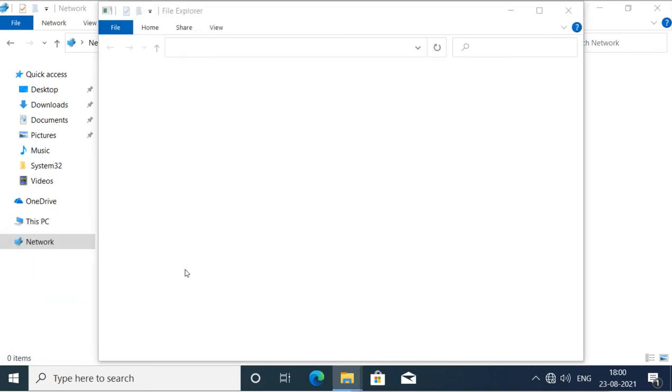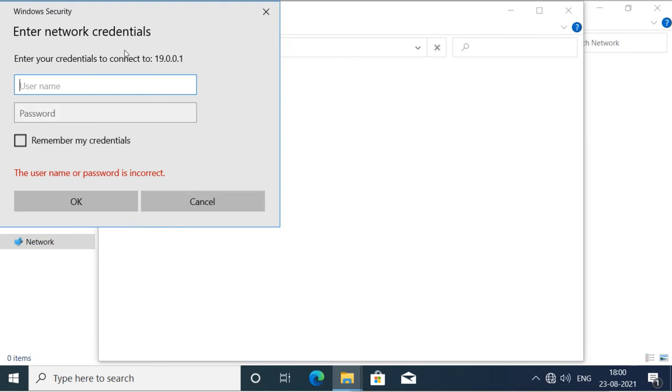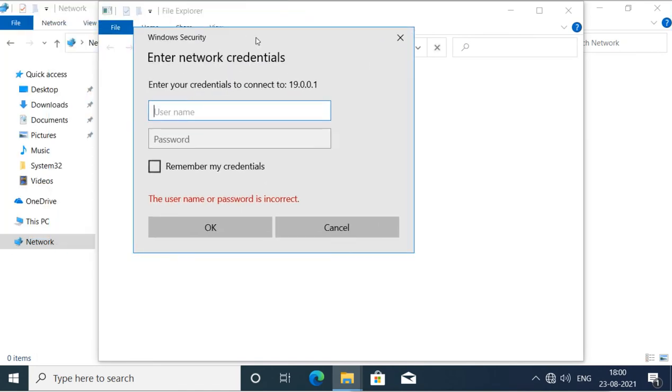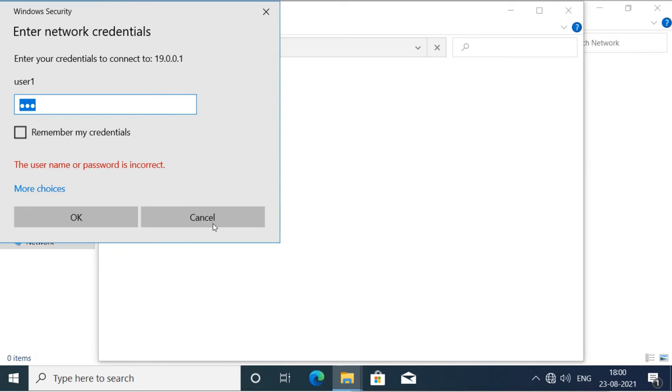And when we press enter, now it is asking for the credential. Remember, it is asking for the authenticated user who can access the share. Now we have the user accounts there, user 1, user 2, user 3, user 4. I will try one of that account, user 1, and give the password for that user 1, and it fails again. Now why does it fail?